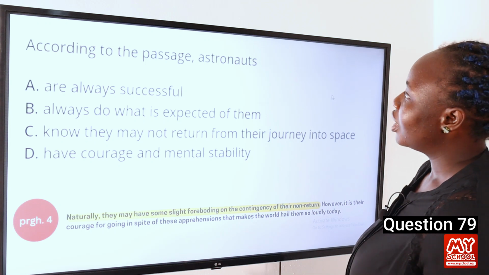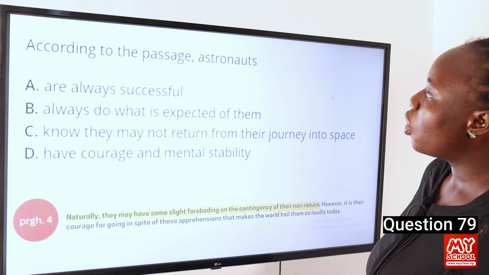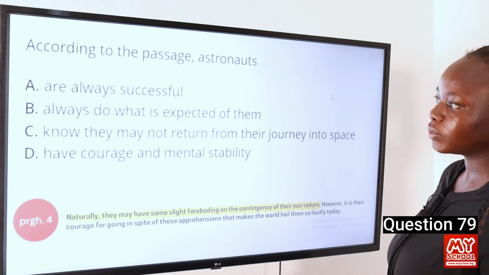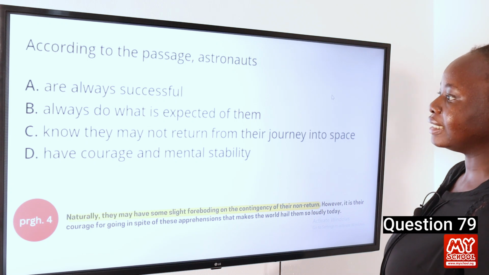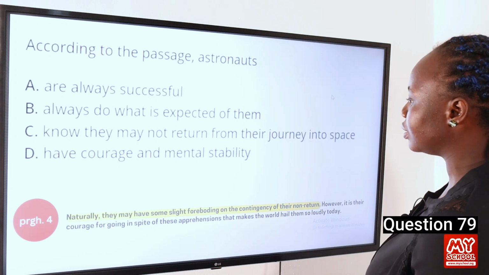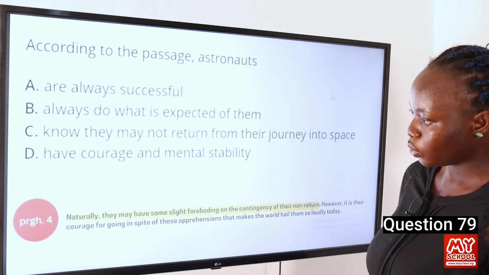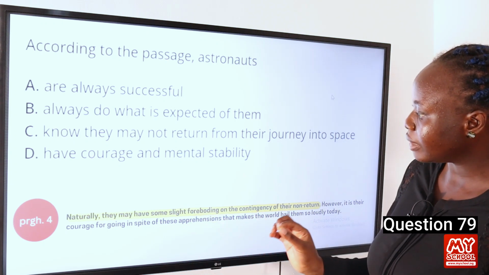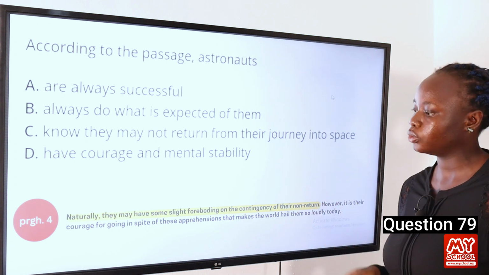According to the passage, astronauts A, are always successful, B, always do what is expected of them, C, know that they may not return from their journey into space, D, have courage and mental stability. So the answer to this question can be found in paragraph 4, where it says, naturally, they may have some slight foreboding on the contingency of their non-return.